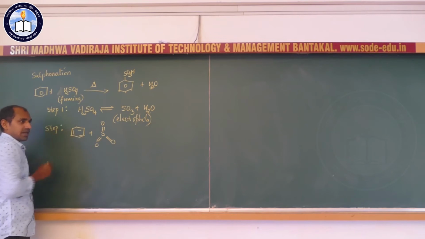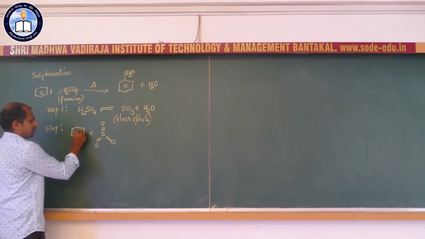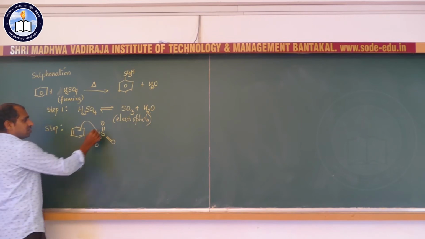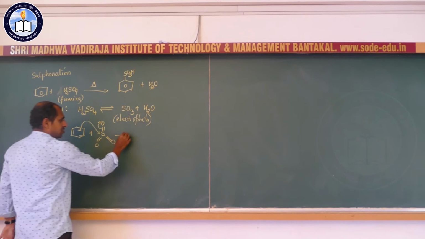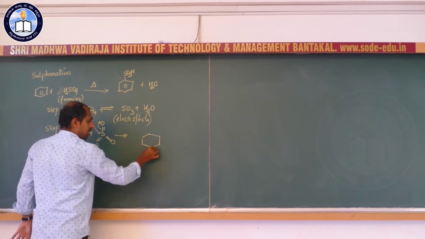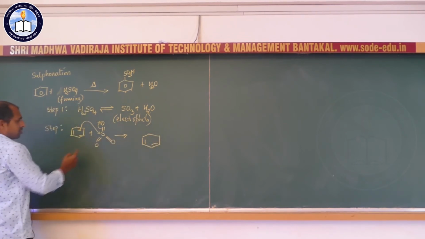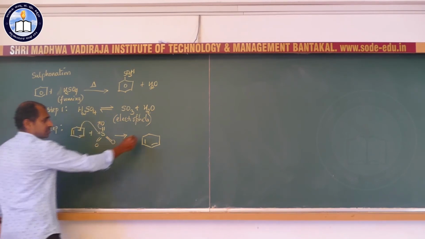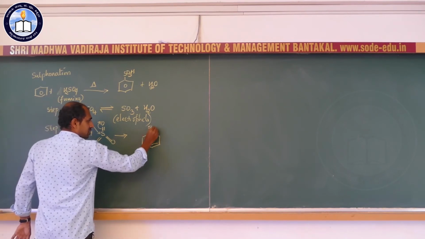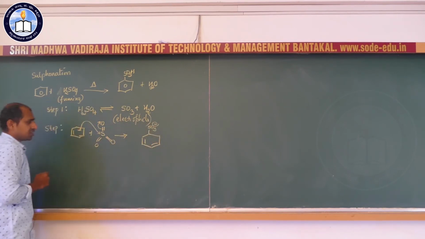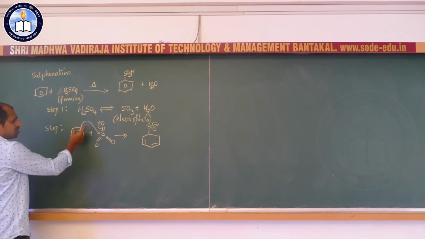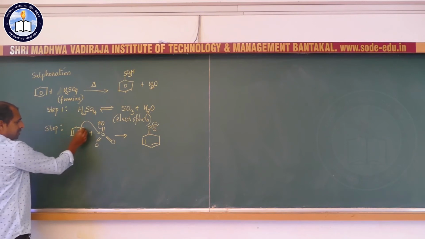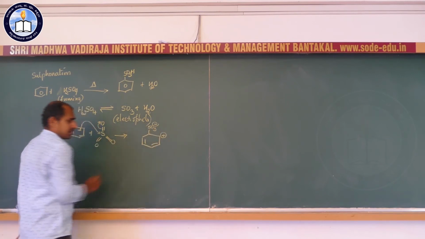You see, benzene has an electron-rich pi bond. So this pi bond attacks the electron-deficient sulfur of sulfur trioxide, and we get this carbocation intermediate. In SO3, this bond shifts over to oxygen, as a result it becomes SO3 minus. These pi electrons are used to attach the electrophile to this carbon atom, so the adjacent carbon gets a positive charge.